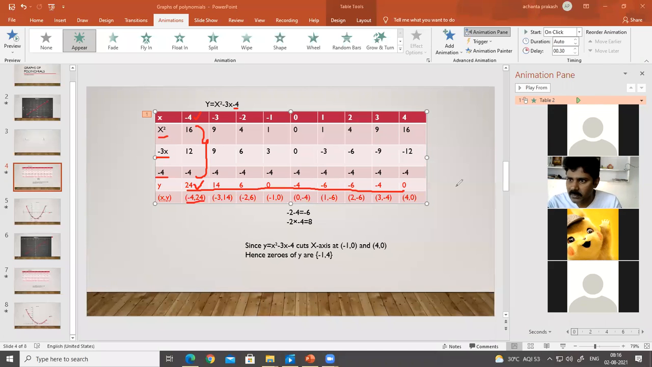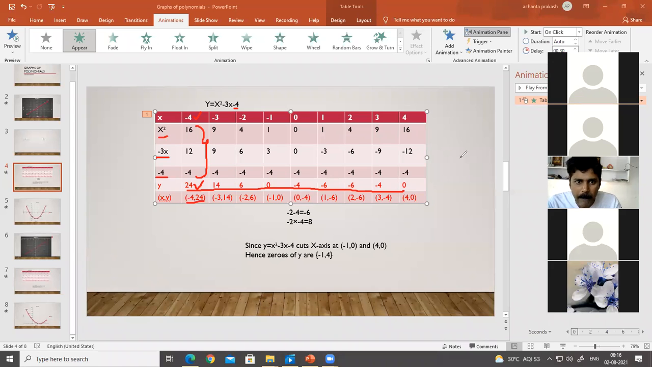Sai Krishna? Sir, at last you wrote x comma y. Can we write y comma x, sir? No. Because when plotting points on a graph, first you have to write the x coordinate and then the y coordinate. So you have to go for x and then you have to go for y. That's why you have to take the point as x comma y.